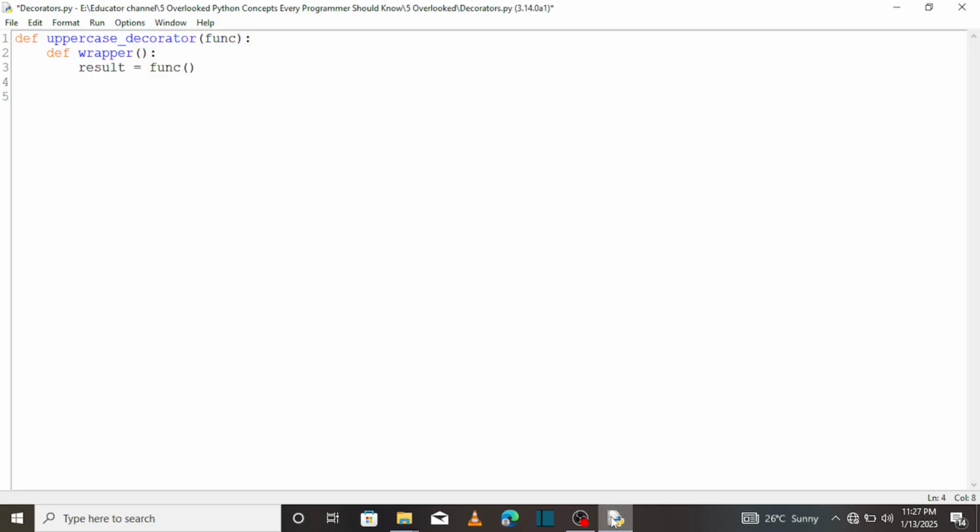We are going to convert the result to uppercase, so return result dot upper, then return wrapper.